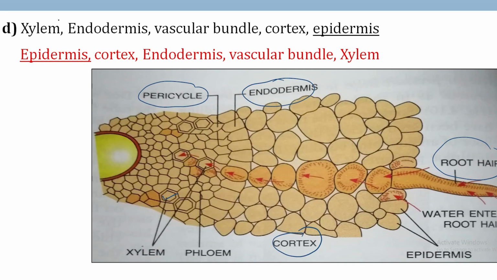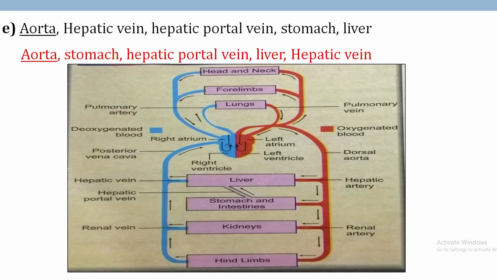But according to the question, you have to find out which words are given here. So first is epidermis, find out which is the epidermis. So root hair is the extension of the epidermis. Then next cortex, then endodermis, then vascular bundle, then xylem. Vascular bundle contains both xylem and phloem. Aorta, hepatic vein, hepatic portal vein, stomach and liver. So first underlined word is aorta.